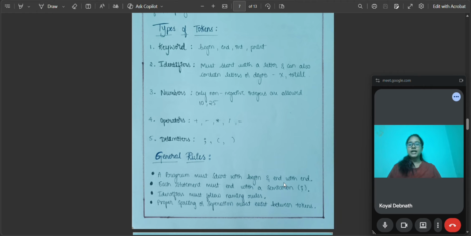So the last type is delimiters. Delimiters are symbols used to separate statements. For example, semicolon, open bracket, close bracket. These are the delimiters. The semicolon indicates the end of the statement, and the open and close brackets are used in print statements. So the rules are: every statement must end with a semicolon, and parentheses are used in print statements. So this is about tokens and their rules.